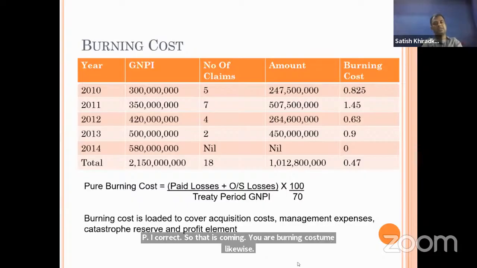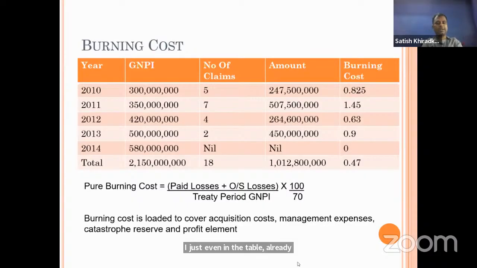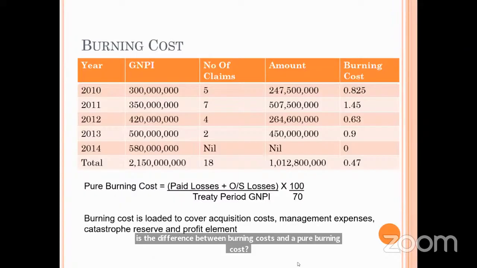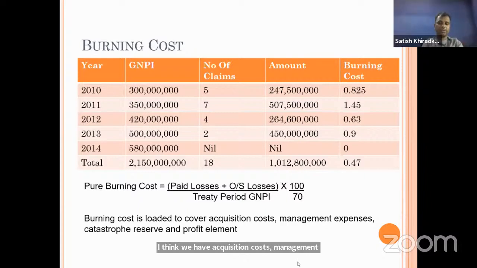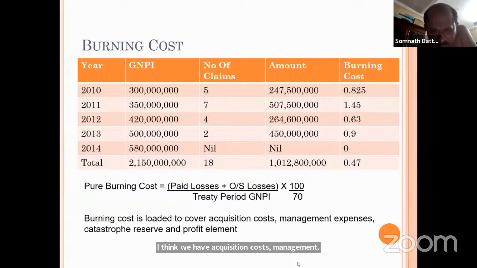But suppose they are asking you the pure burning cost. What is the difference between burning cost and pure burning cost? Management and acquisition costs are involved in the pure burning cost. Correct. All your overhead expenses, acquisition cost, management expenses, etc. come under that.